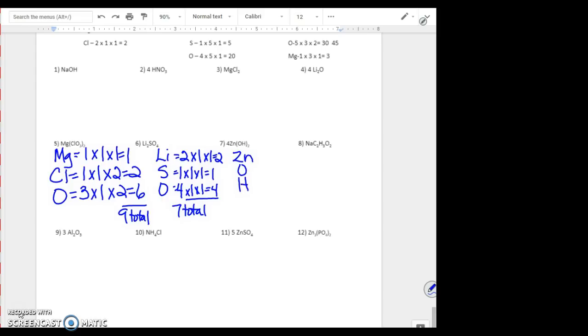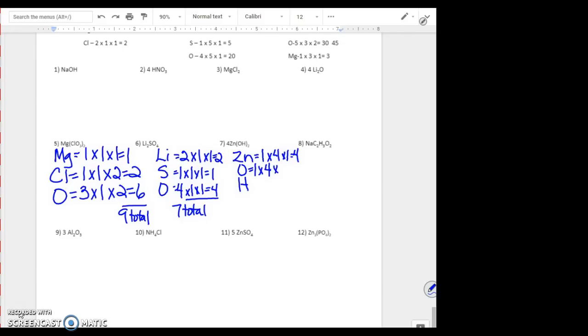So 3 elements. And zinc has no subscript, so 1, its coefficient is 4, and it is not part of the parentheses, so 1, total of 4. Oxygen has no subscript, so 1, coefficient of 4.